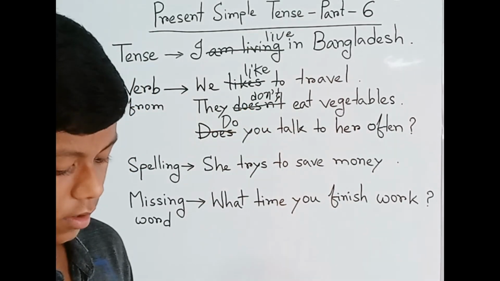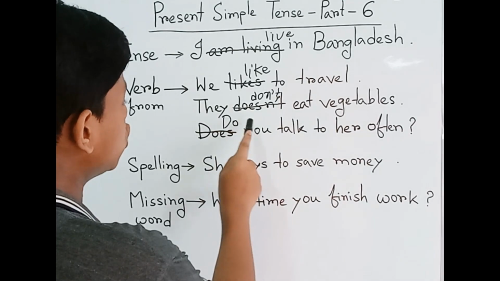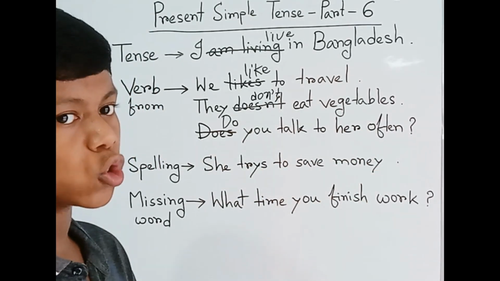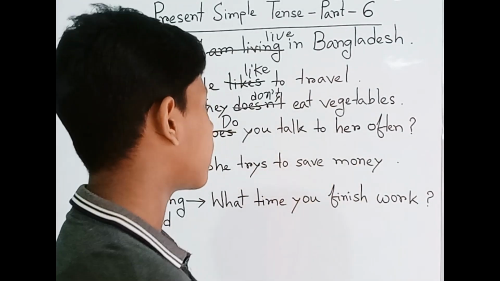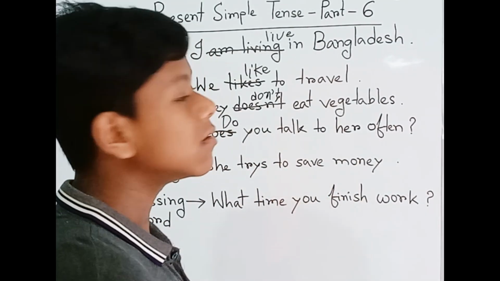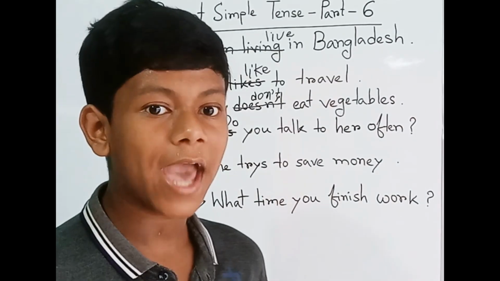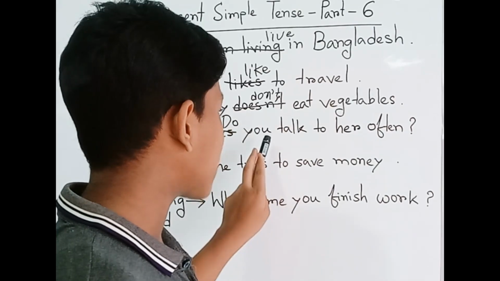Okay. So the correct sentence will be: Do you talk to her often? That will be the correct sentence. Do you talk to her often? It indicates that "you" is a second person. For the second person, we have to use "do", and "you" is used as the subject.